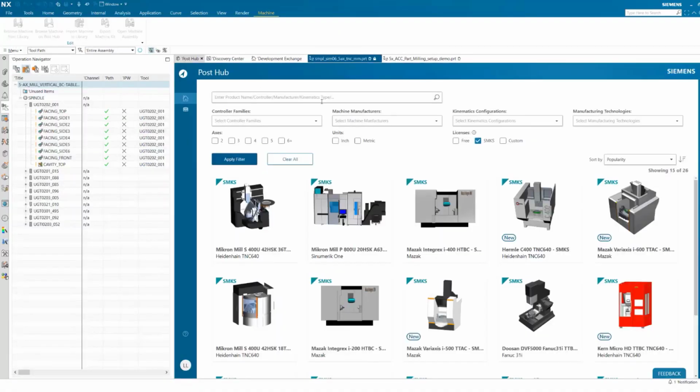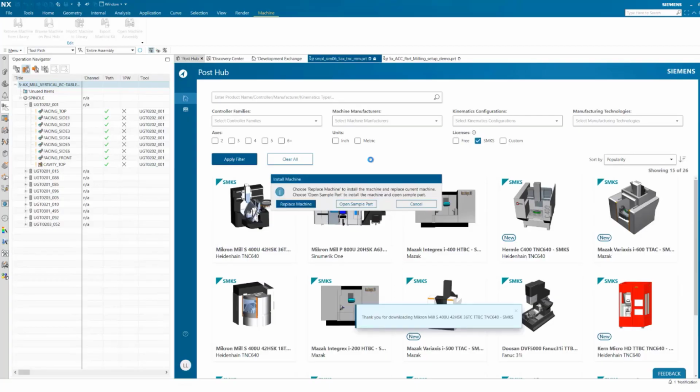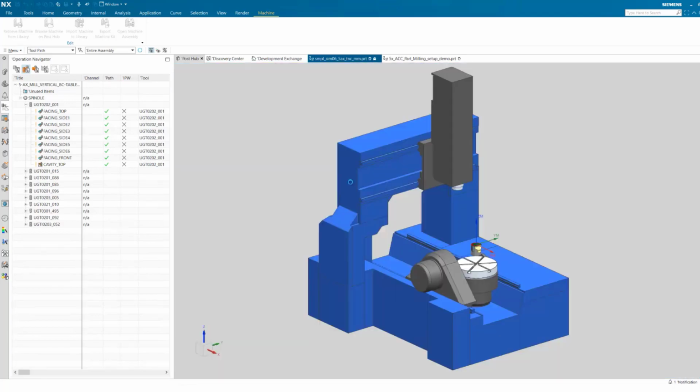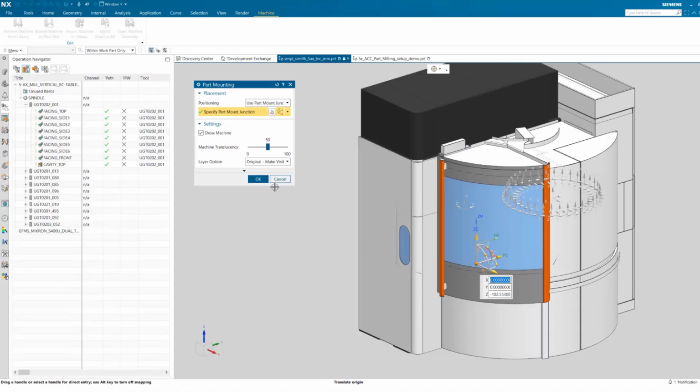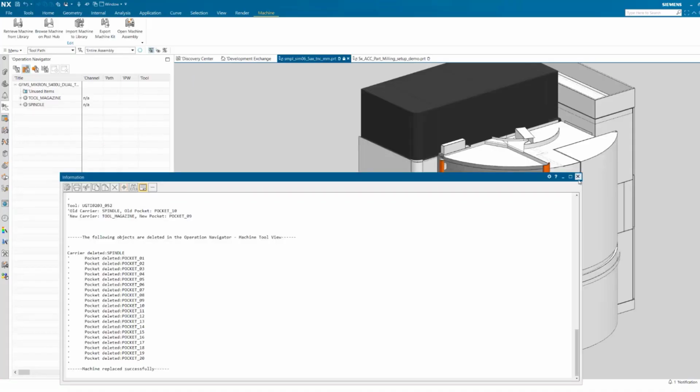Open the Post Hub page again. This time, we'll click the Replace Machine button. NX closes the Post Hub page and displays the part mounting dialog. This is the same process as Replace Machine.